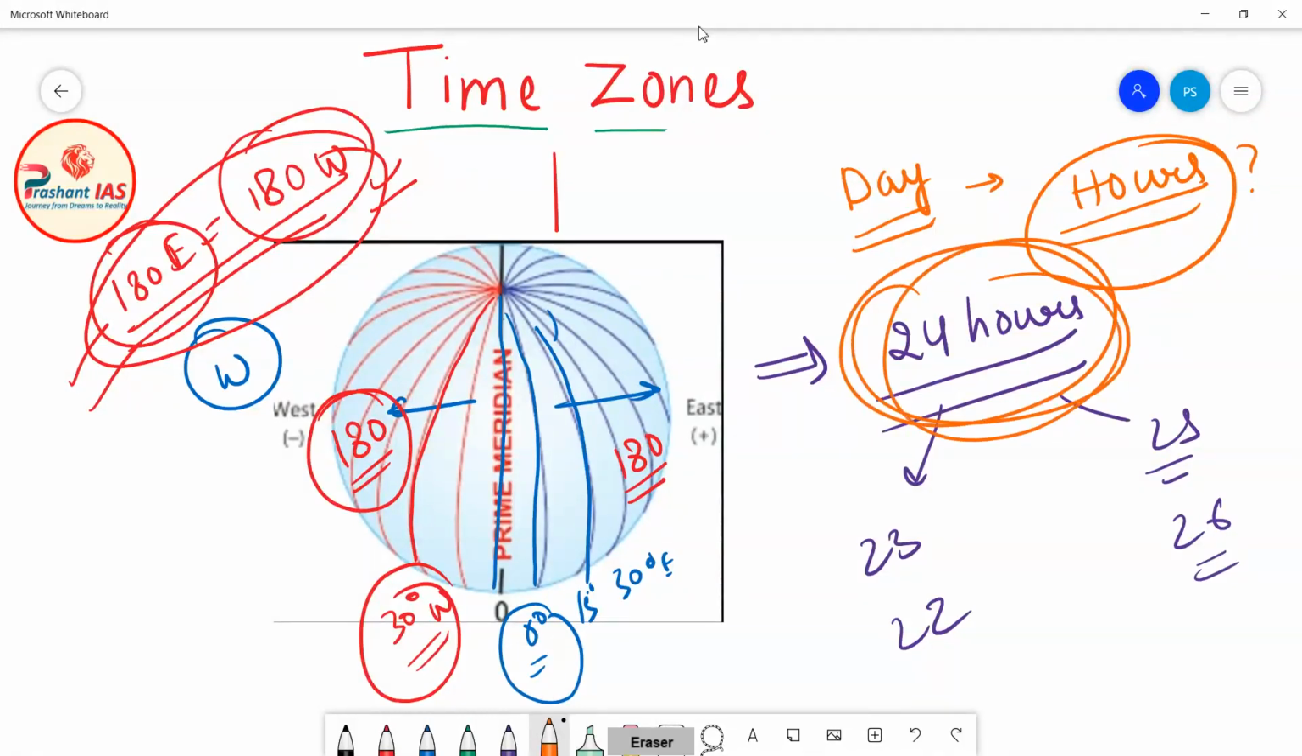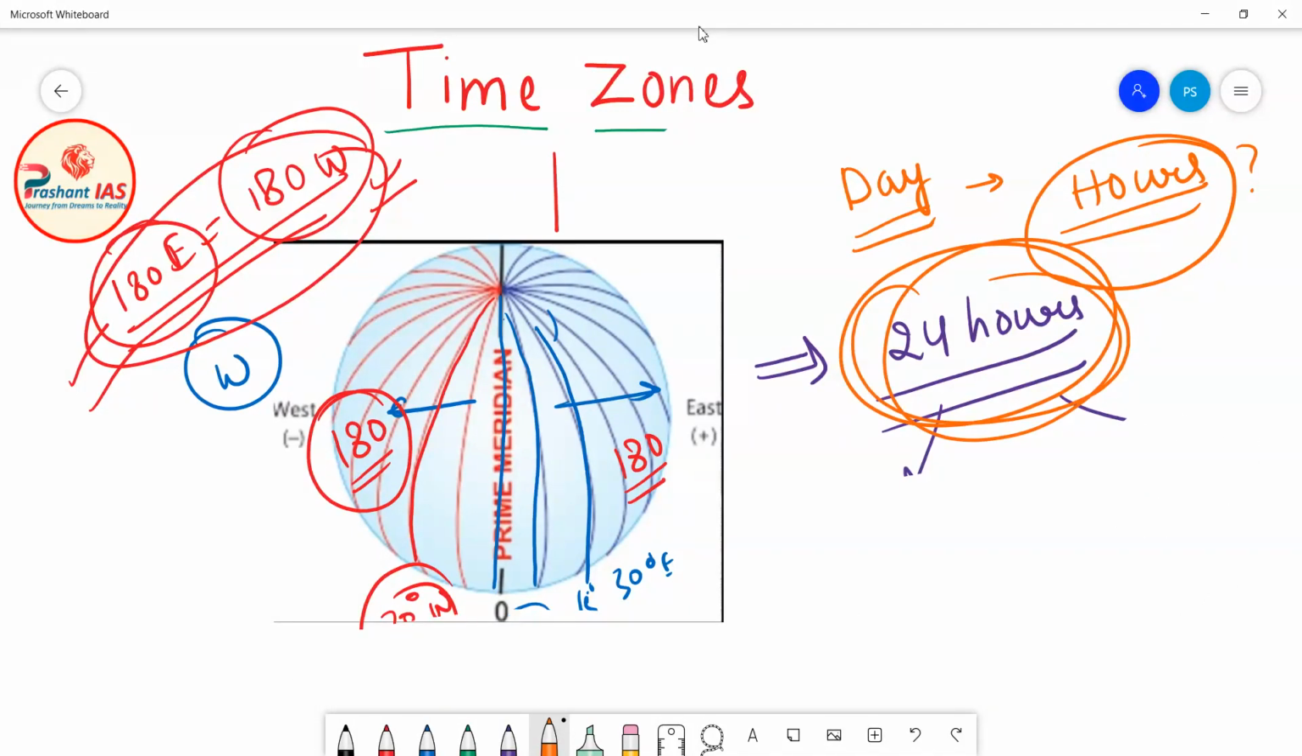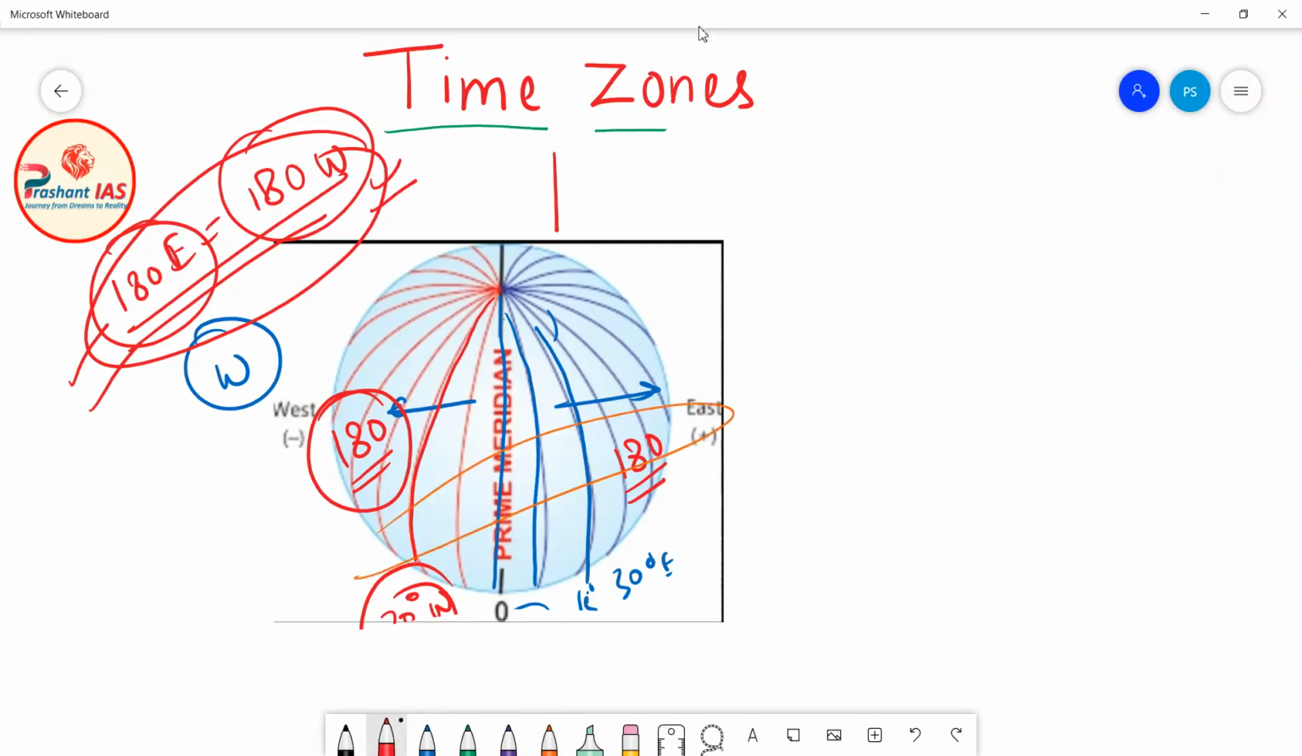This is a very interesting fact. You must have wondered why a day has only 24 hours. So friends, today I will give you the answer to this question. I told you that there are in total 360 meridians of longitude. What happens is that we have divided these 360 meridians of longitude into 24 parts, as a matter of convenience.